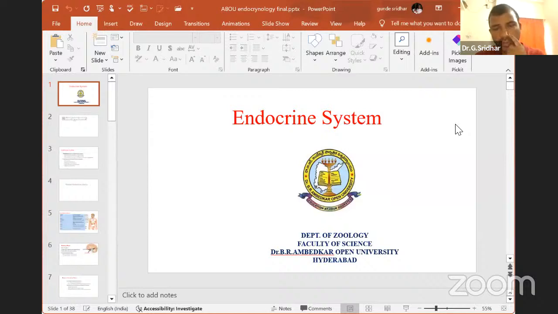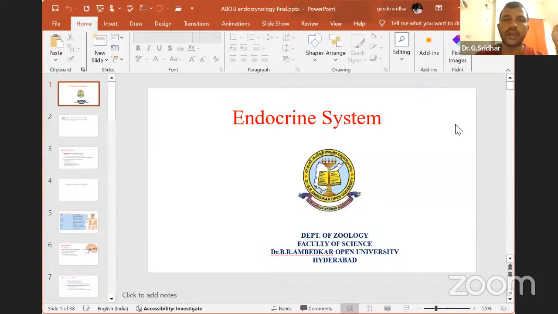Then what are the different types of endocrine glands which we find in our body? We find the pituitary gland, thymus, thyroid gland, and parathyroid gland. In the head region, we find the pituitary gland, which we call the master of the orchestra of the endocrine system.